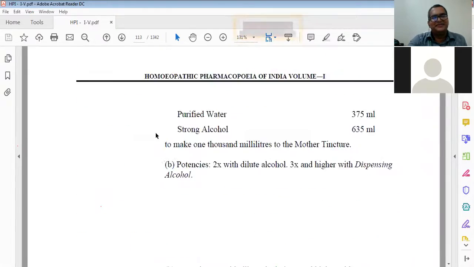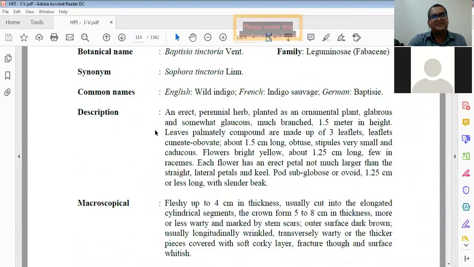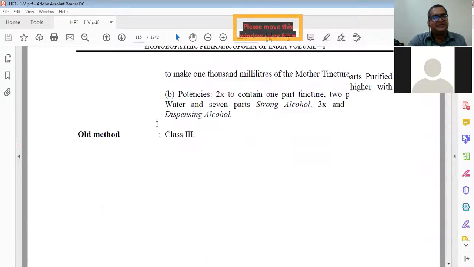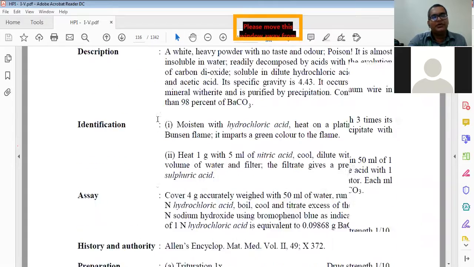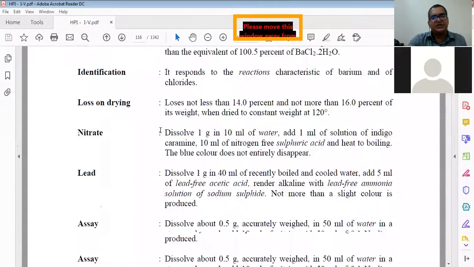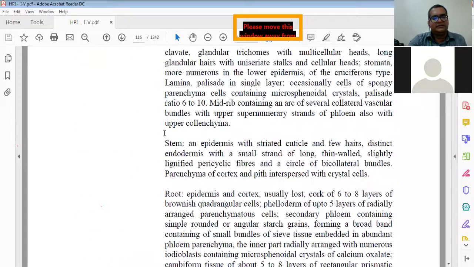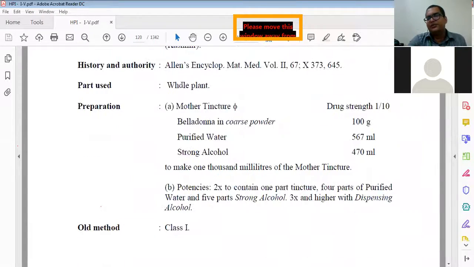Confirm? Written in the book, sir. Okay. Already we went through this when we just started this HPI. At least remember the number of monographs.